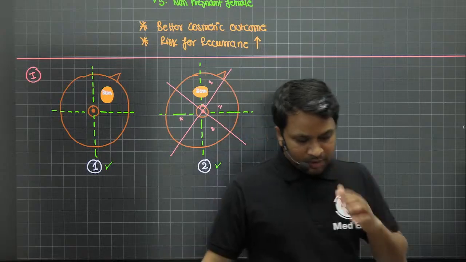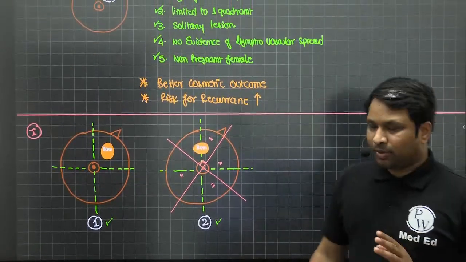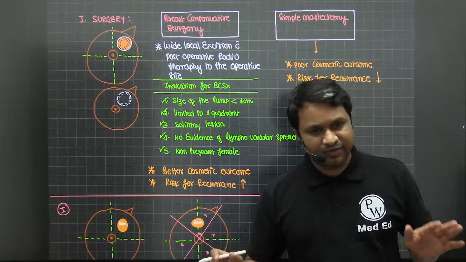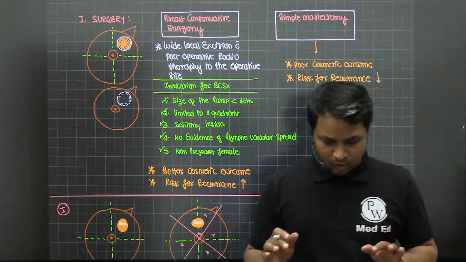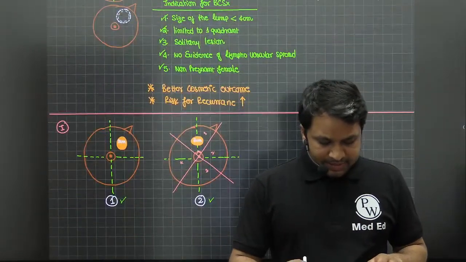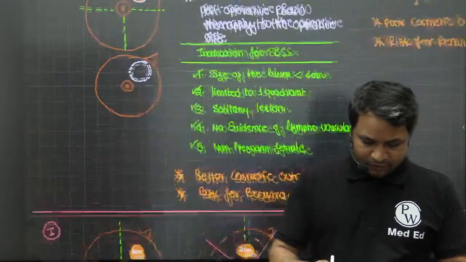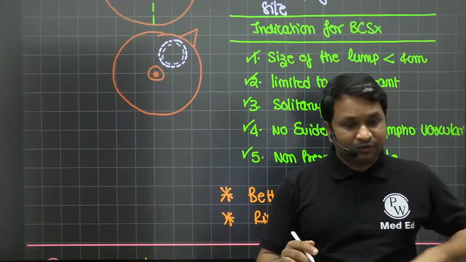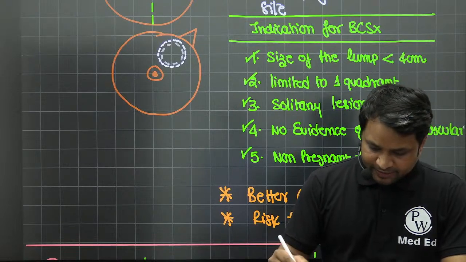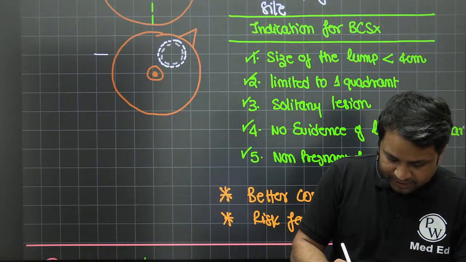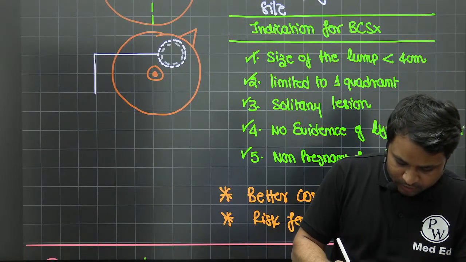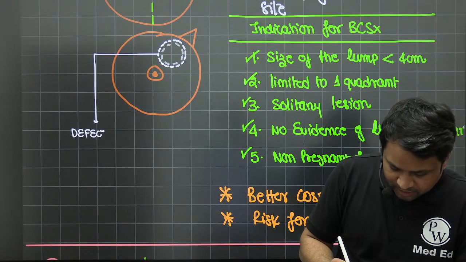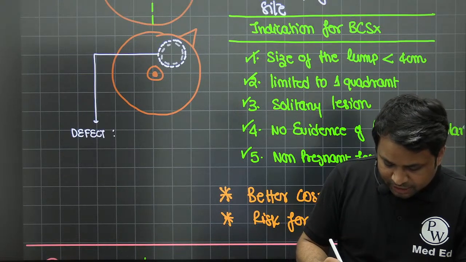Okay, fine. This is your scenario number 1, where we challenge your concept of breast conservative surgery. Okay. Now next is when you have caused a defect, no? So much of a defect has been made, right? So this is a defect. How do you cover this defect? Now the defect that we have created, you have to reconstruct it, no? So this defect has to be covered. How do you cover this defect?